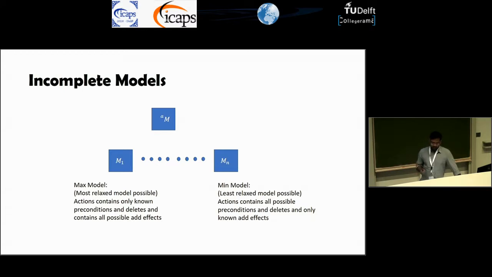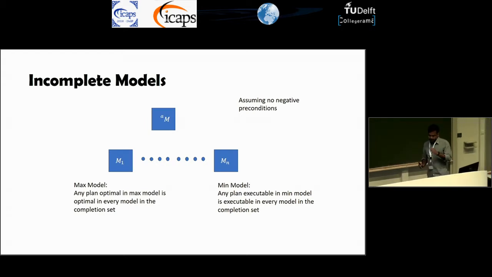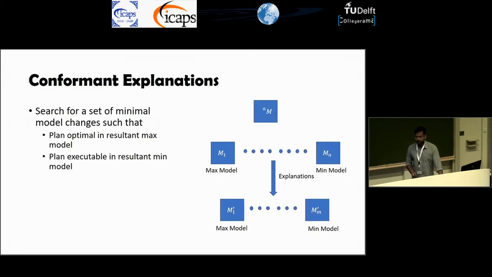And then you have the min model, which is the most constrained or least relaxed model, which you can get by looking at the opposite. So you consider all the possible preconditions and deletes and ignore all the add effects. If you're assuming there are no negative preconditions, that basically means any plan that's executable in the min model is executable throughout the completion set. And any plan that's optimal in the max model is optimal in any of the models where the plan is executable. Easy enough, right?